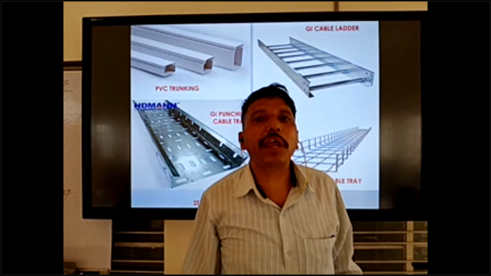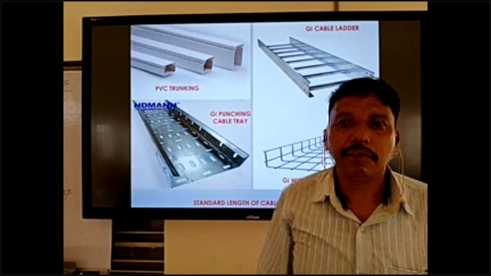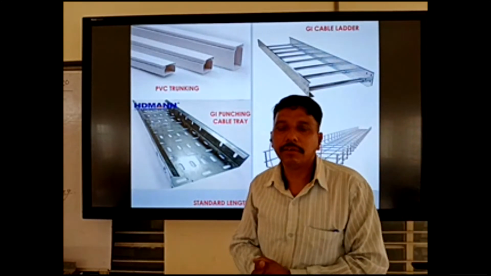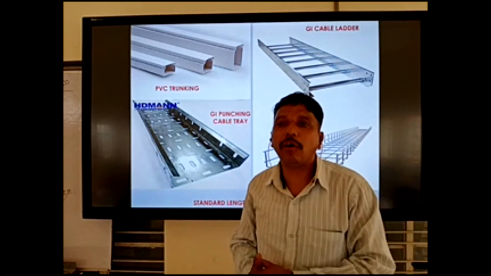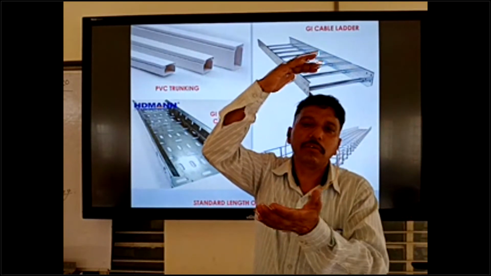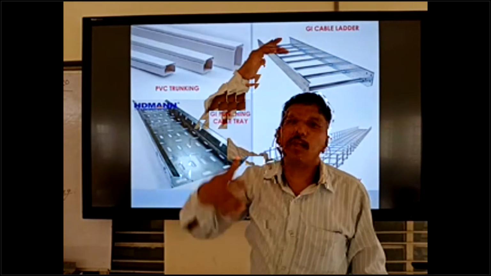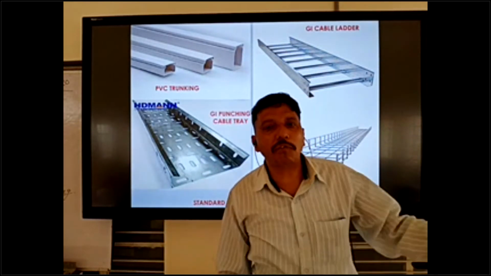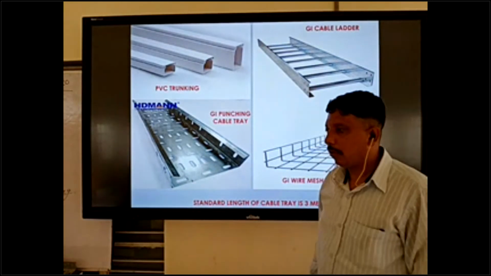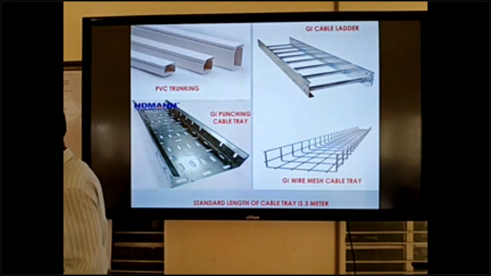PVC trunking we can use in some house wiring, only normal houses, but in a typical house, maybe 6 floors, 7 floors, 8 floors, we can use solid type trunking.